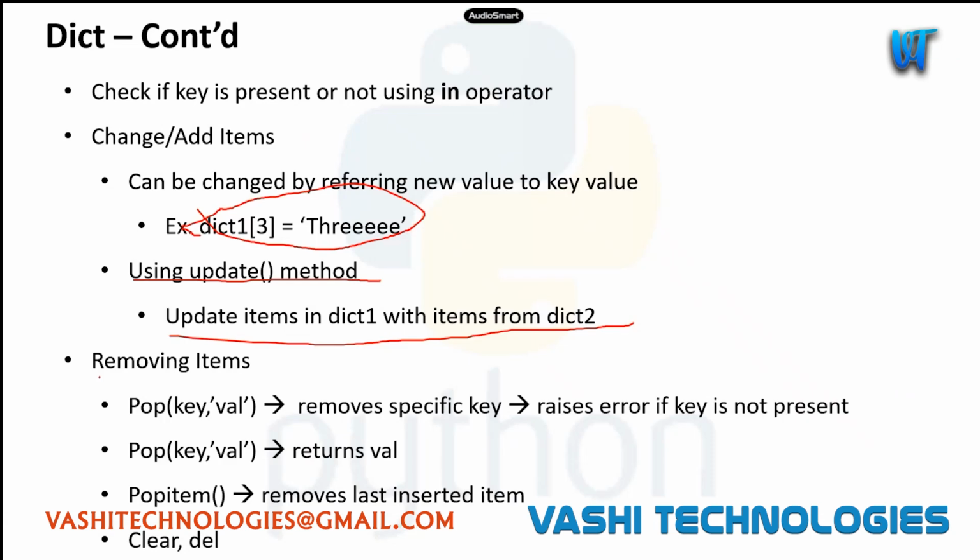Okay. And popitem. Popitem won't allow us to specify which item needs to be removed. Similar to list pop, it will remove the last inserted one. Since it is ordered, it will be kind of LIFO, or last in first out, right? So the last one will be removed first. Okay. And then we have clear and delete, similar to lists and other types. If we do dict.clear, it will clear the whole dictionary. And if you perform delete on the dictionary, it will completely delete it from memory.